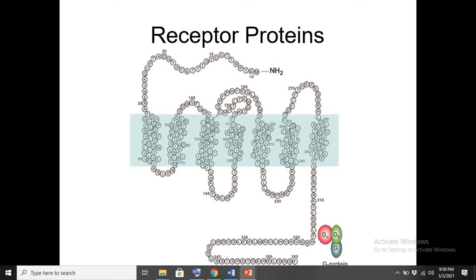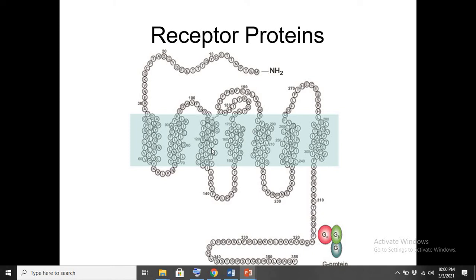This is methionine, glutamate, methionine, and different letters indicate different amino acids. So these different amino acids join together to form a polypeptide chain, and how does this polypeptide chain make the receptor?